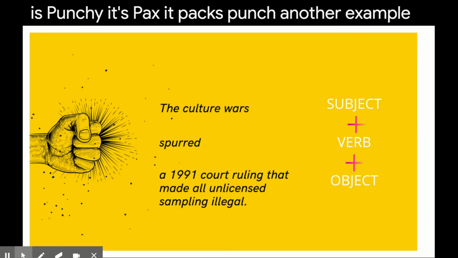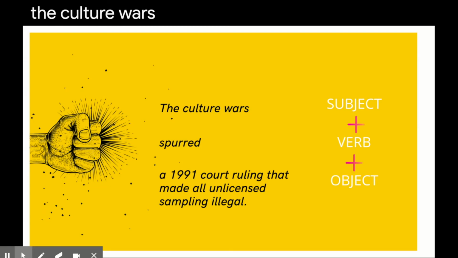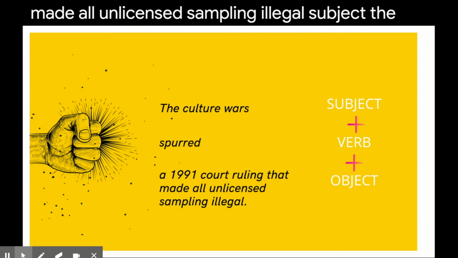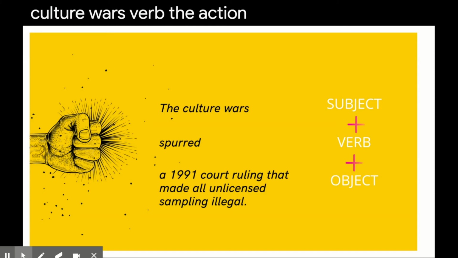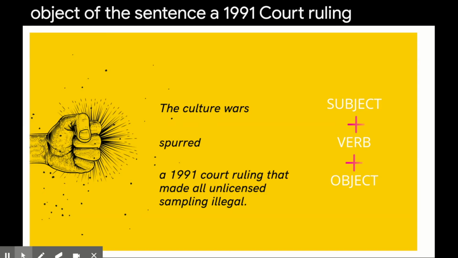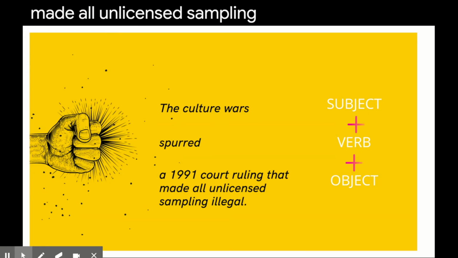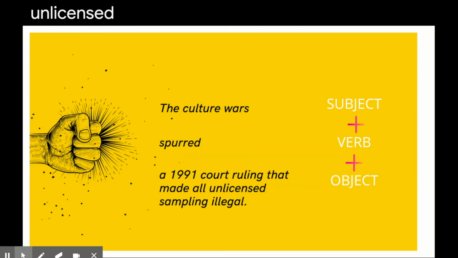Another example. The culture wars spurred a 1991 court ruling that made all unlicensed sampling illegal. Subject, the culture wars; verb, the action, spurred; and the object of the sentence, a 1991 court ruling that made all unlicensed sampling illegal. The culture wars spurred a 1991 court ruling that made all unlicensed sampling illegal. Note that simple sentences like this one contain one main idea.